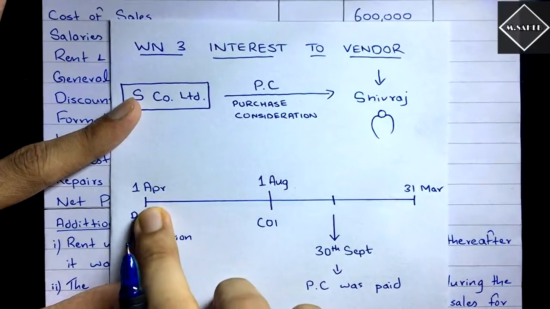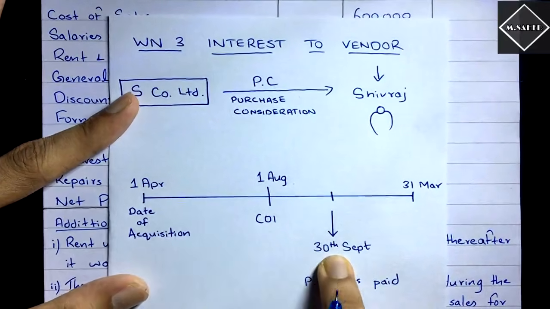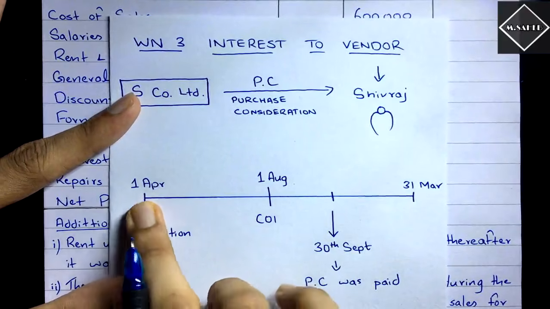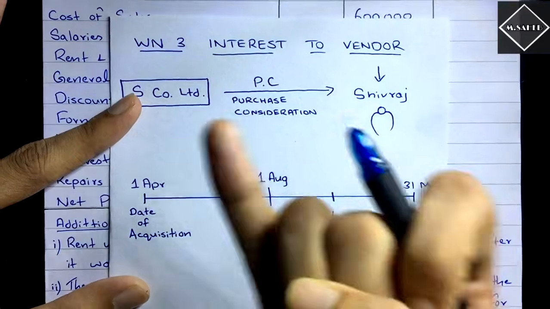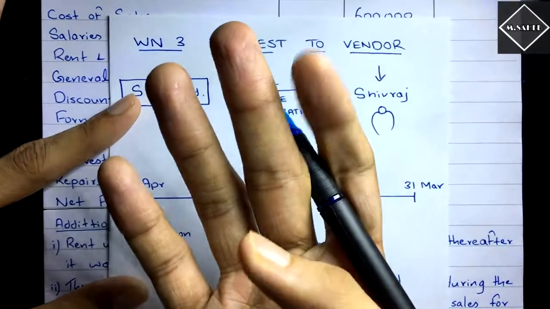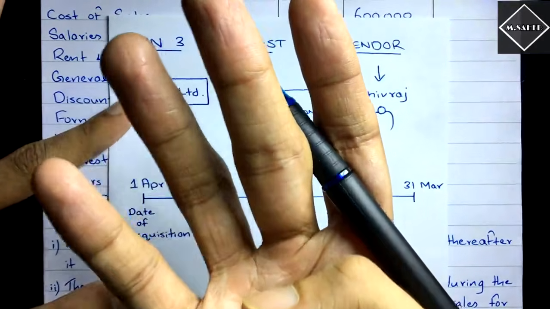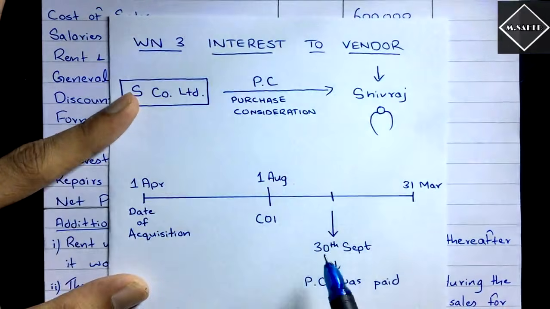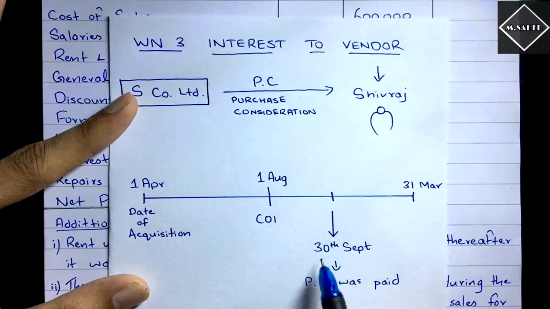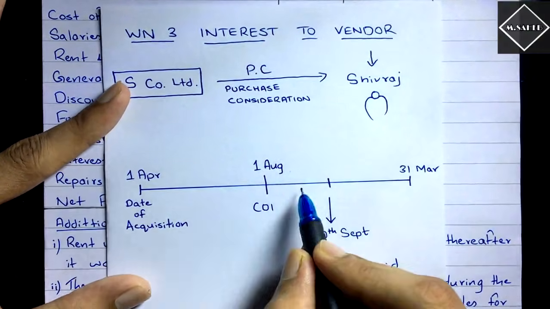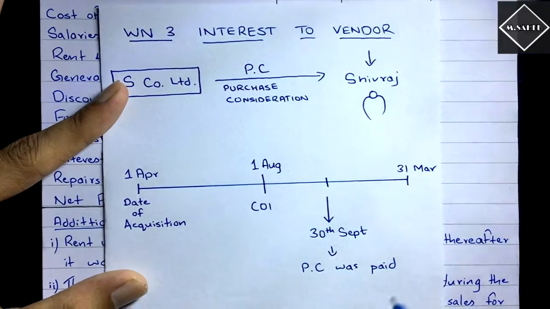So interest was generated from 1st April till 30th September. You can see interest was generated from 1st April to 30th September. So April, May, June, July, August, September. See, 6 months. 6 months interest has been generated. I have taken September month also into consideration, okay, because it is 30th September. Fine. So purchase consideration was paid on 30th September. That is why the interest has been generated till 30th September of 6 months.